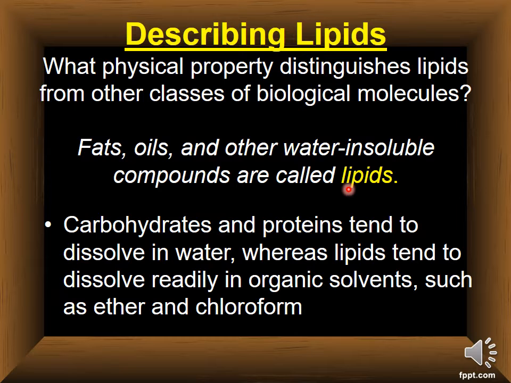Now the question is, what physical property distinguishes lipids from other classes of biological molecules such as carbohydrate, protein, etc.? So the answer is, carbohydrates and protein tend to dissolve in water, whereas lipids tend to dissolve readily in organic solvents such as ether and chloroform. Means lipids cannot dissolve in water, but can very much dissolve in organic solvents such as ether or chloroform.